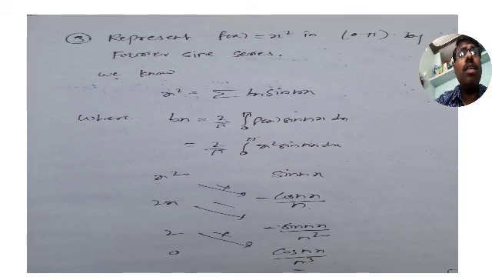So what is it at pi? Cos n pi is minus 1 whole power of n, by n. Second term 0, and third term is again cos n pi, minus 1 whole power of n, by n cube. Whereas for the lower limit 0, x square into 0 square is 0, and the second term is 0. Only the third term you will get, that is 2 into minus 1 whole power of n by n cube. Are you able to get it?